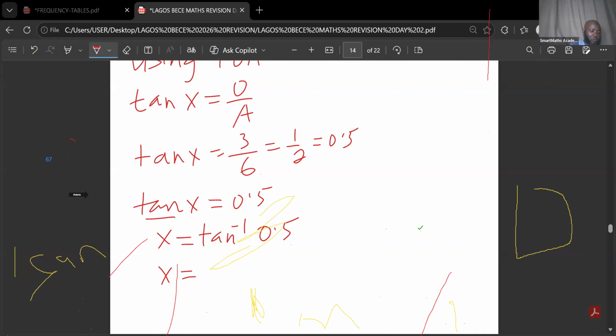You'll be given the value, because they are not expecting you to come to the exam with your calculator or your four-figure table. So let me do that here, 0.5. This gives me 26.6, which is going to be 27. So 27 degrees. The answer is 27 degrees.